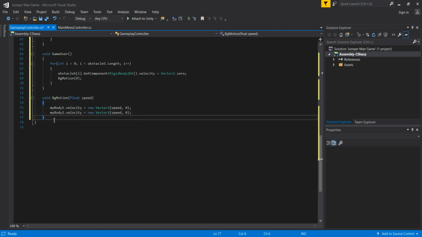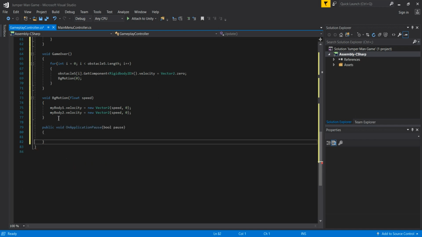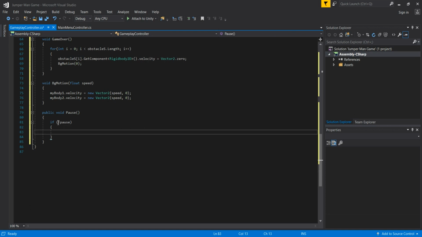Now we are going to create the last function in this script, and this is going to be a pause button function. So we are simply going to pass here public void and then PauseButton. And yeah, of course I made some mistakes here, it is usual for me to make a mistake in the spelling. Then we are going to open an if statement, and in that if statement we are going to add an exclamation mark and then the pause variable, that is our boolean variable from the variables. If our pause is not true, we are going to set the time scale to 0. Not just time, but timeScale. Yeah, there's our time scale, it is now 0, and this simply stops our game.